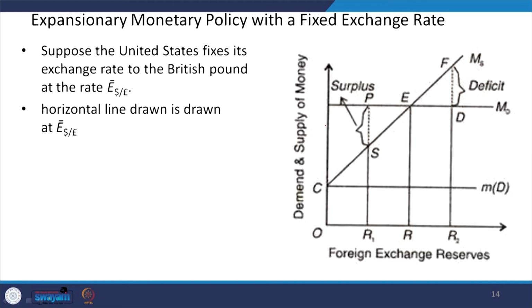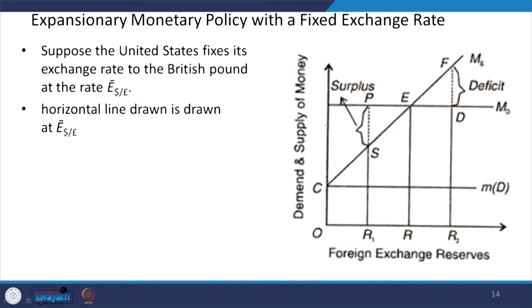Now, in case of expansionary monetary policy with a fixed exchange rate regime, suppose between two countries, the United States and Britain, the exchange rate is defined as how many dollars a pound sterling can buy.